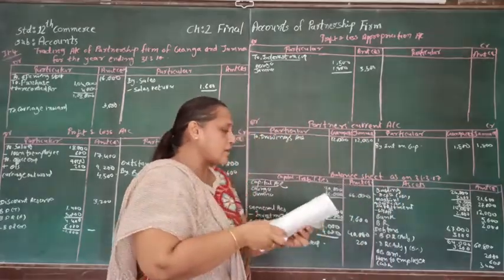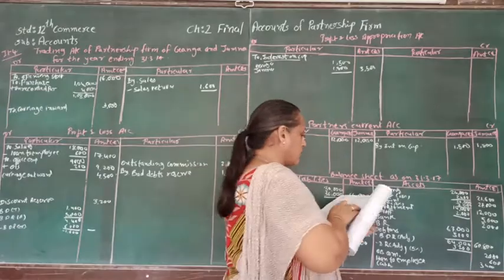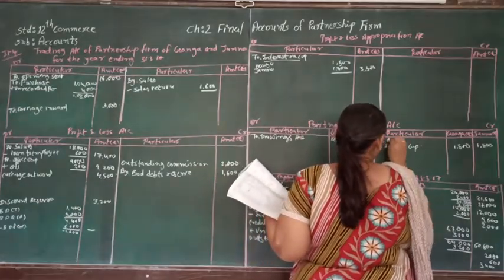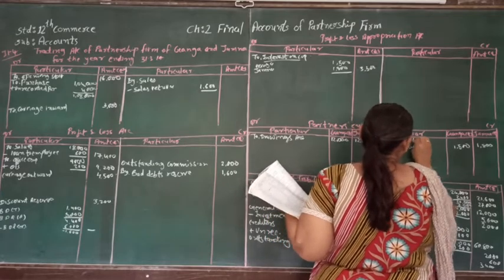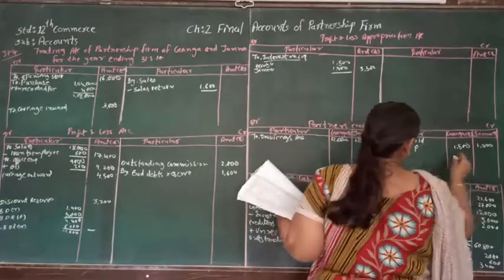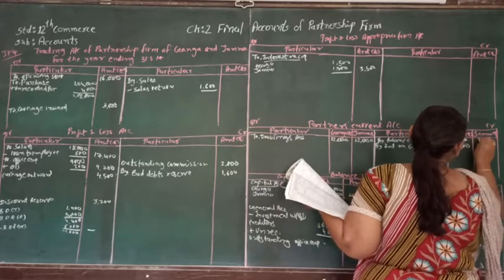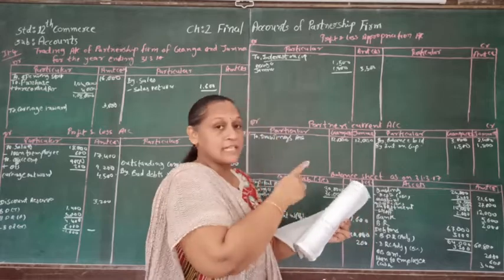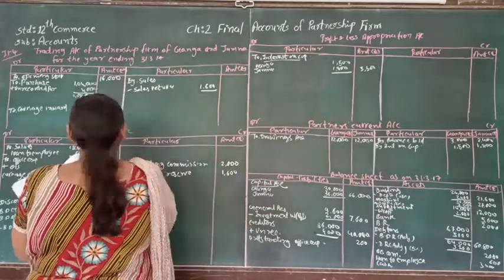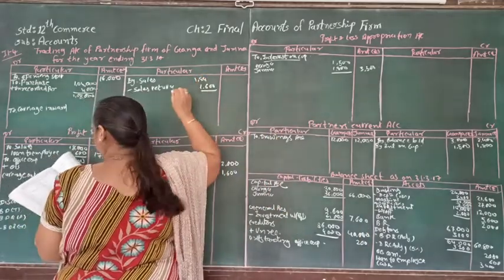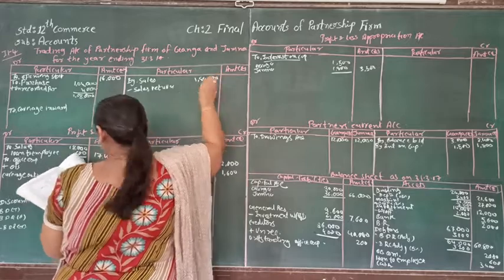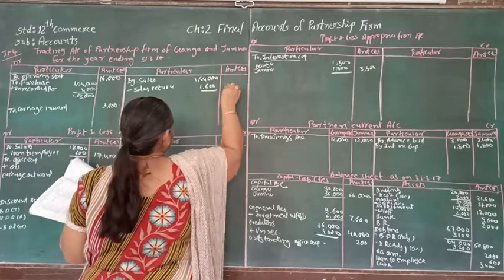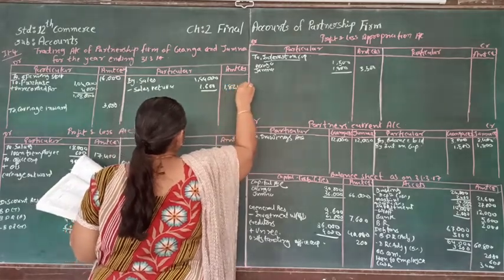Afterwards, another account is the current account, and the opening balance of the current account is supposed to be written here. Balance brought down. So that will be 3,000 and 2,400. After that, the sales account is supposed to be written in the trading account: 1,84,000, and after deducting 1,600, the net amount will be 1,82,400.